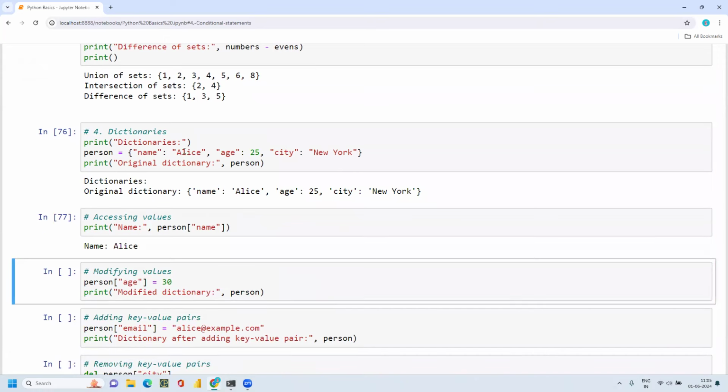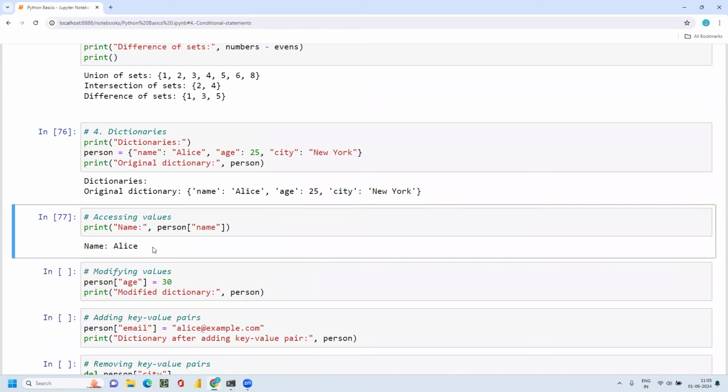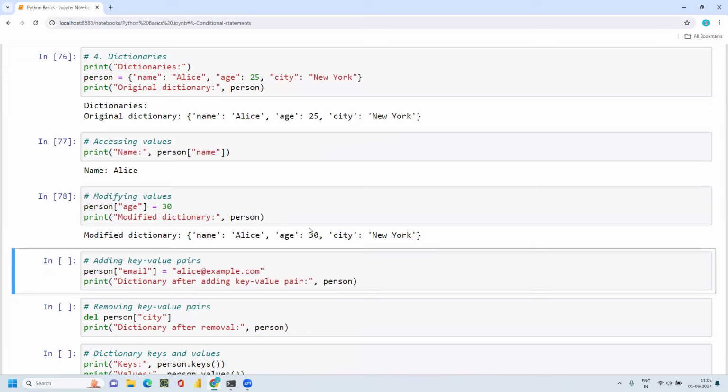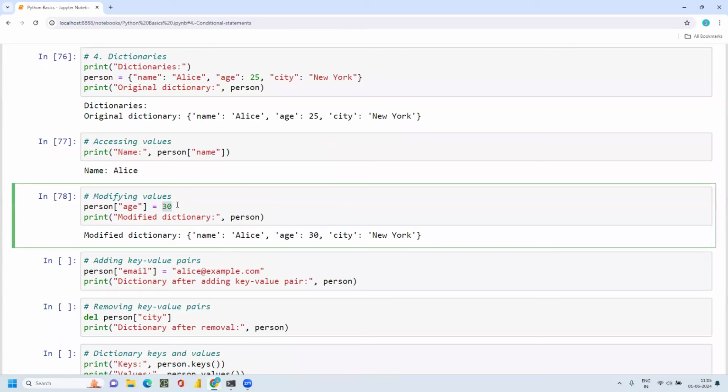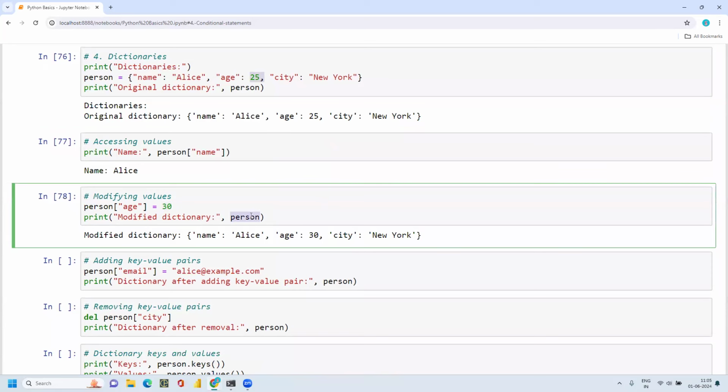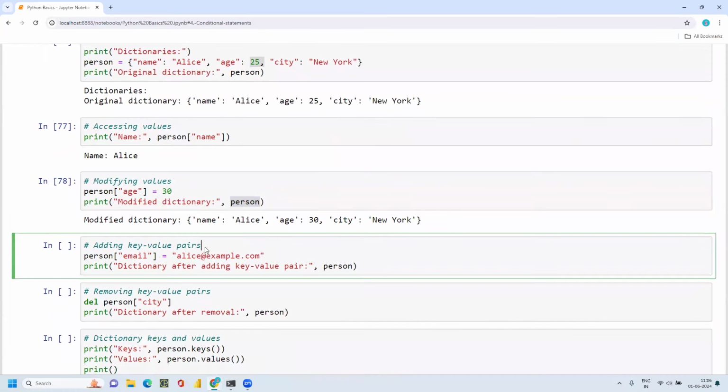So I just wanted to get only the name. I don't want age and city. If you give person name, then you will get the person name from the above dictionary. And I want only age. Person age is equal to 30. So here I'm modifying the dictionary. I'm giving 30 because previously it was 25. I want it to be 30. Then it got modified.